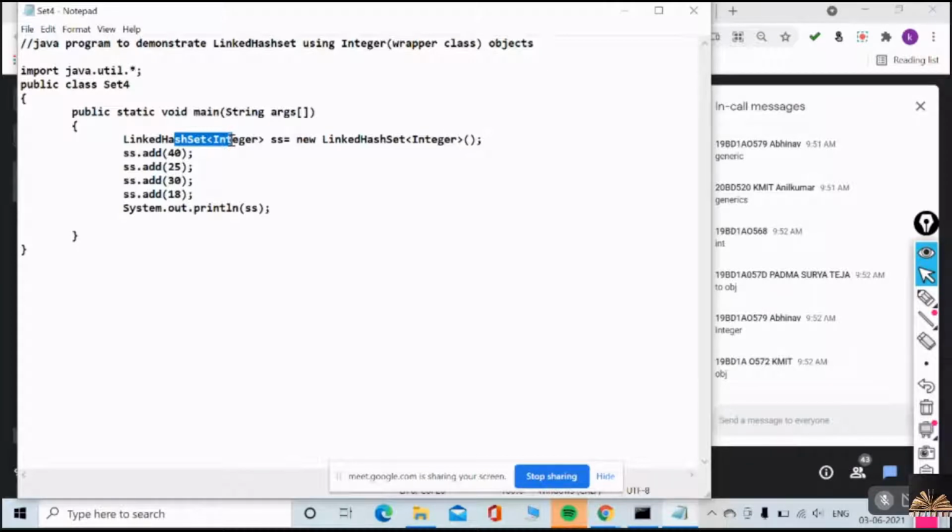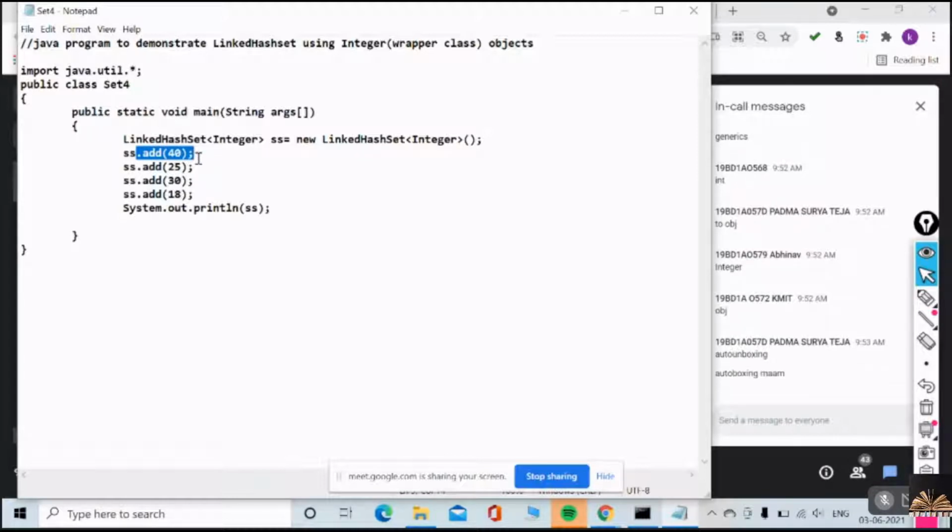Okay, understood? While I am adding, what is happening? What concept is this? Auto boxing, auto unboxing. It's not auto unboxing. Unboxing means an object is converted back to primitive. Padmasurya, when an object is converted back to primitive, that is auto unboxing. Primitive converted to object is auto boxing. That is going to happen automatically because of your JVM.